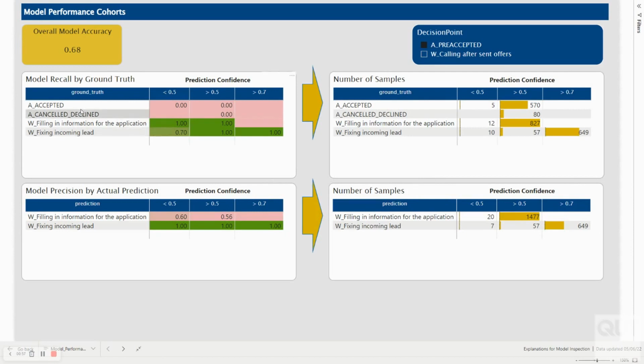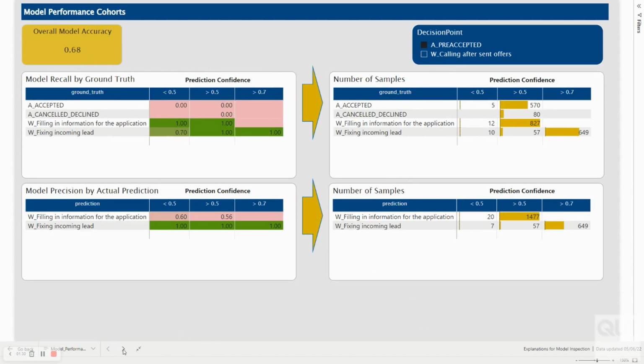So if we look at the model recall, we can see for the two targets of A accepted and A cancel decline, we have 0 recalls. Whereas the actual number of samples in these two targets are 570 and 80. That means it's a considerably high number of samples when you look at the total number of samples in this cohort. That means this decision point actually reduces the overall model accuracy.